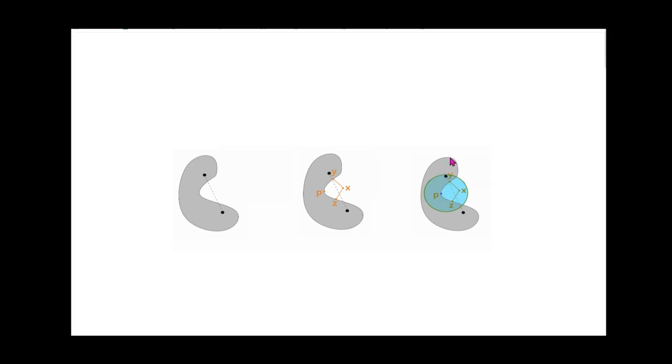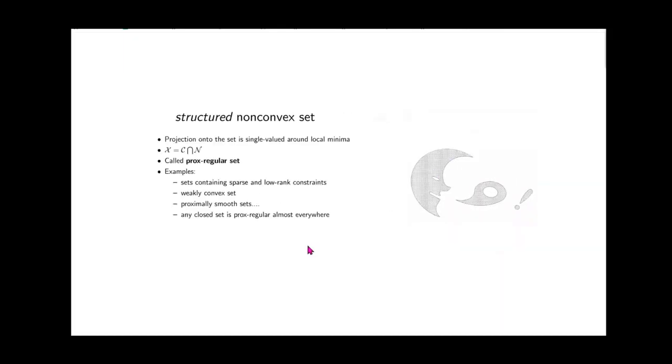However, if we consider this point that I'm showing using my mouse, at this point we can find a ball around which the projection will be single valued. So at this point, the set is prox regular. This seems to be a very technical condition, so are there any real life examples of such sets? It turns out that there are many sets which satisfy this prox regularity property around local minima. Notable examples include sets containing sparse and low rank constraints, weakly convex sets, proximally smooth sets, and so on.